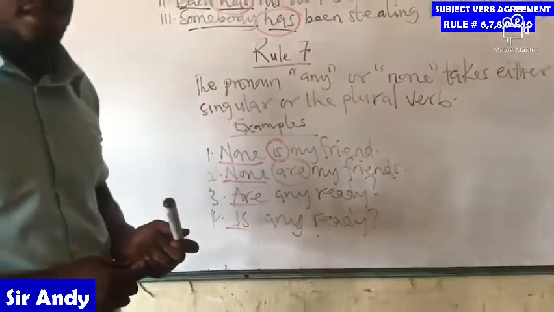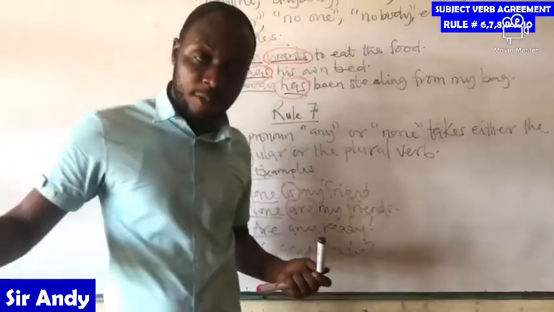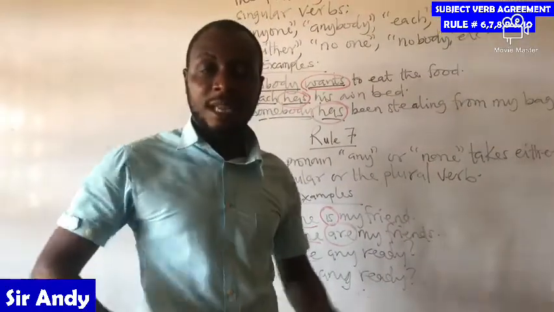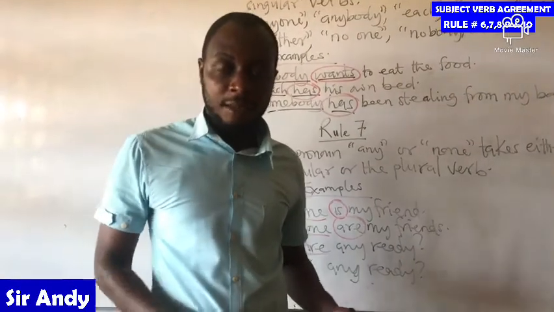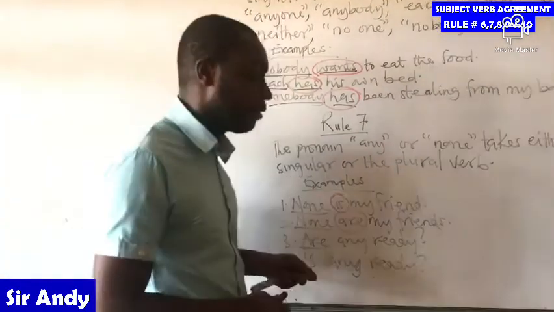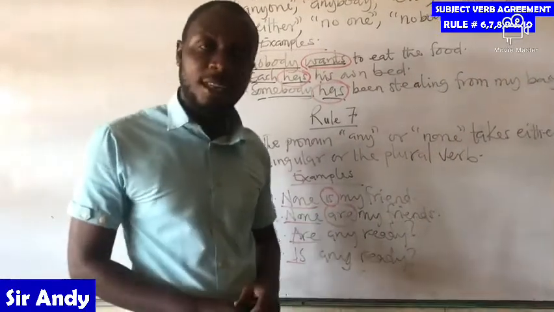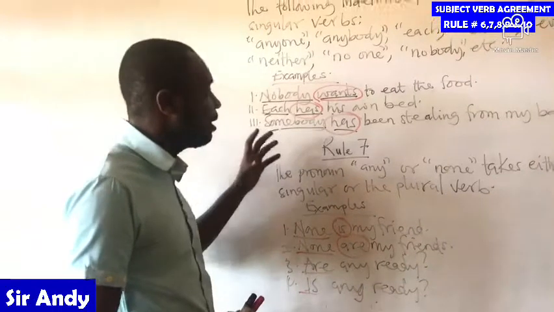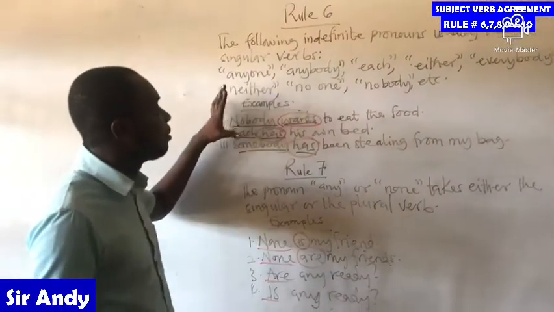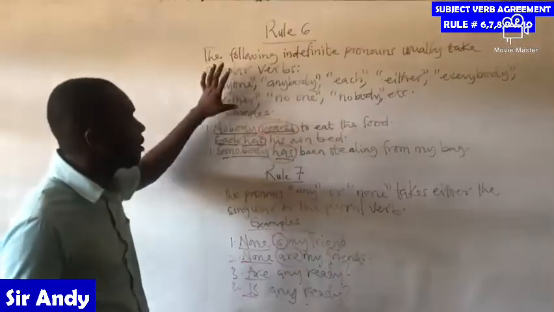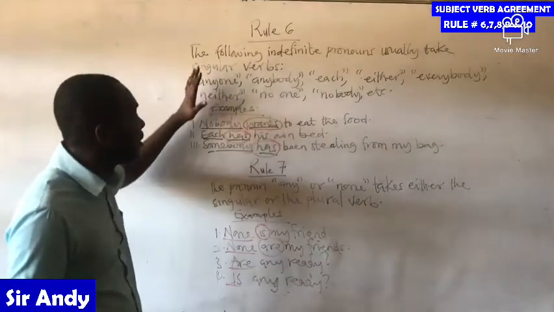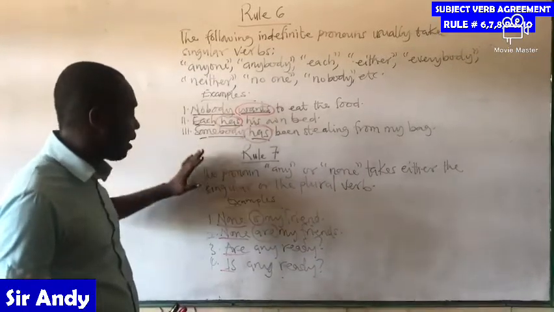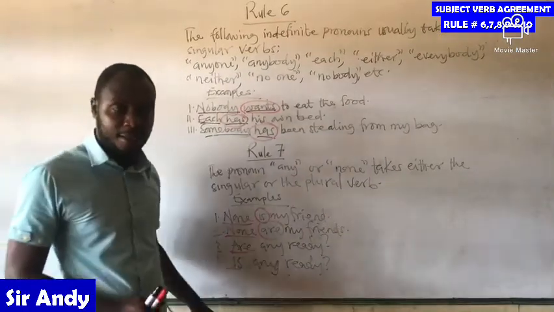Are any ready? It means whatever you are referring to, do you have some of them ready, more than one ready? And if you say is any ready, then it means is even one ready for you to choose. So these are the rules for today, rule 6 and 7. You can see that these rules are so interesting to know, and the verbs they take.